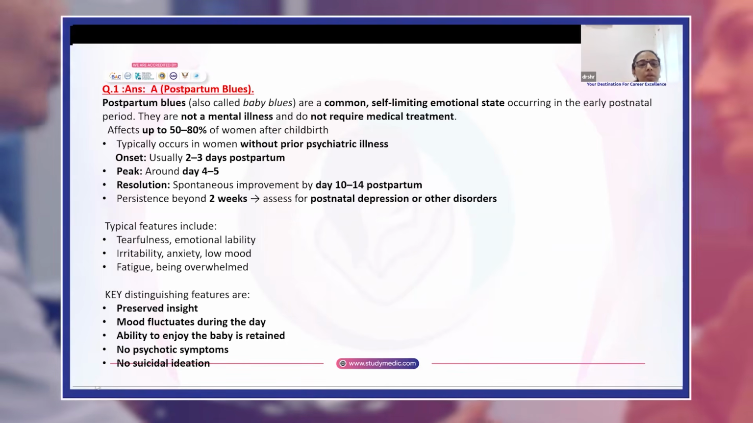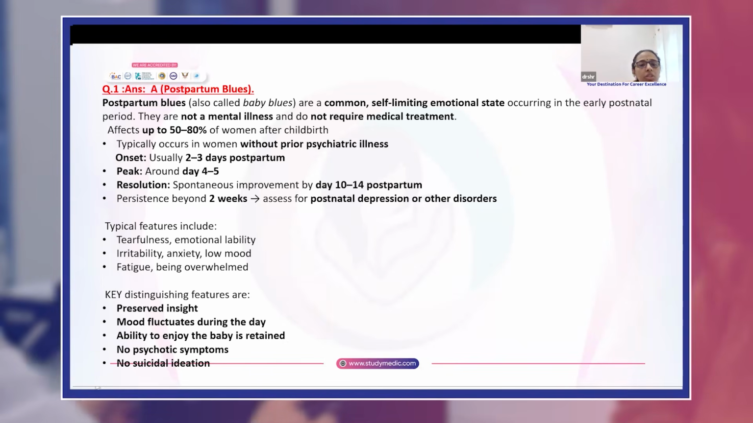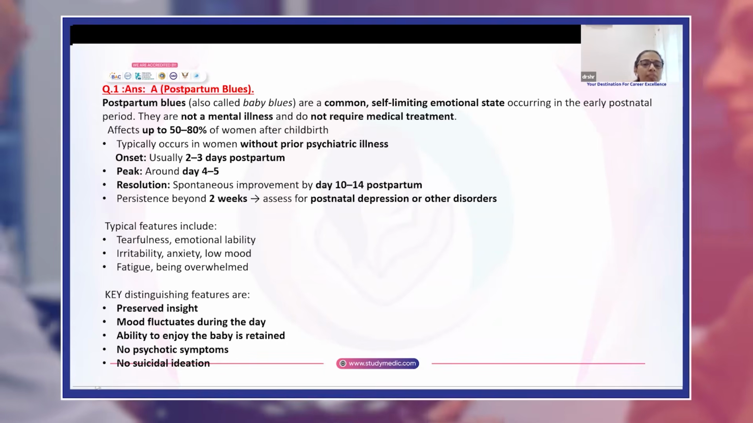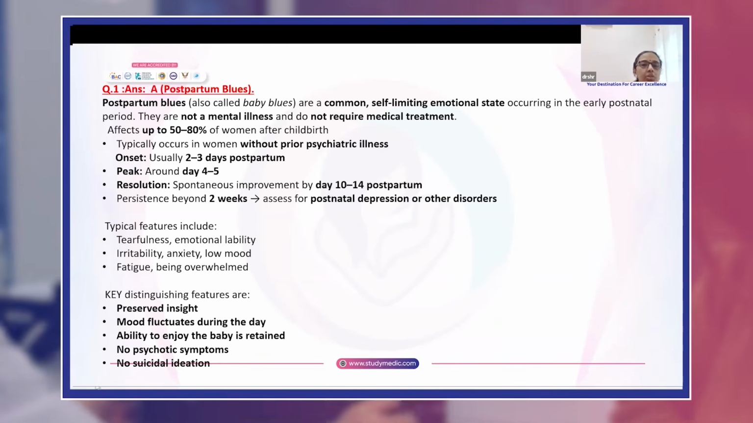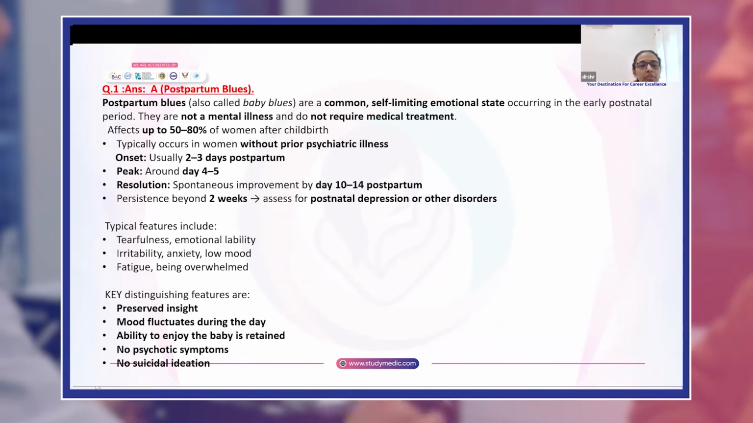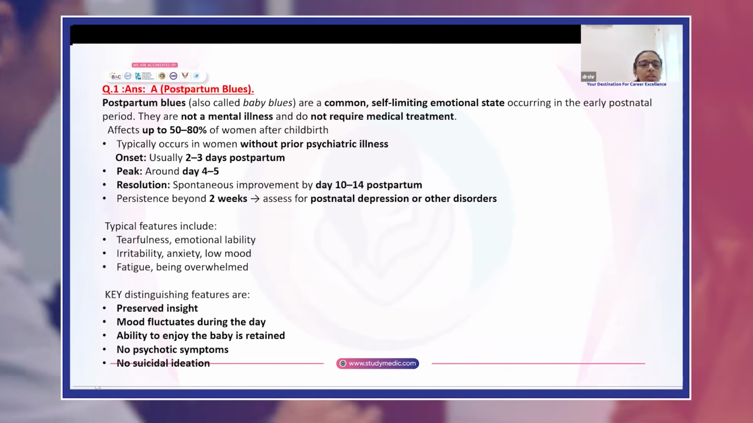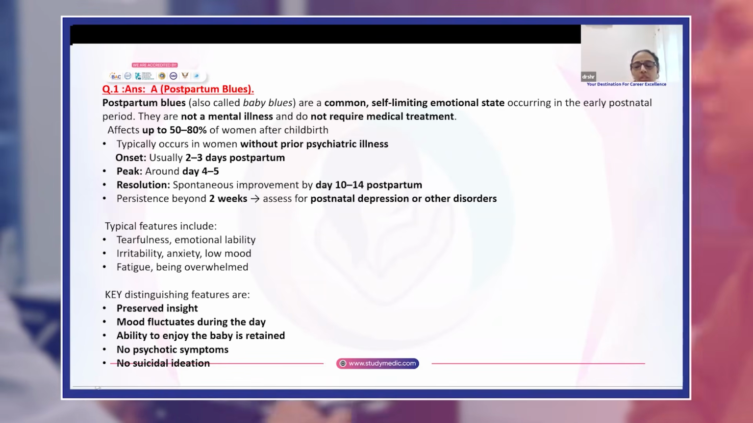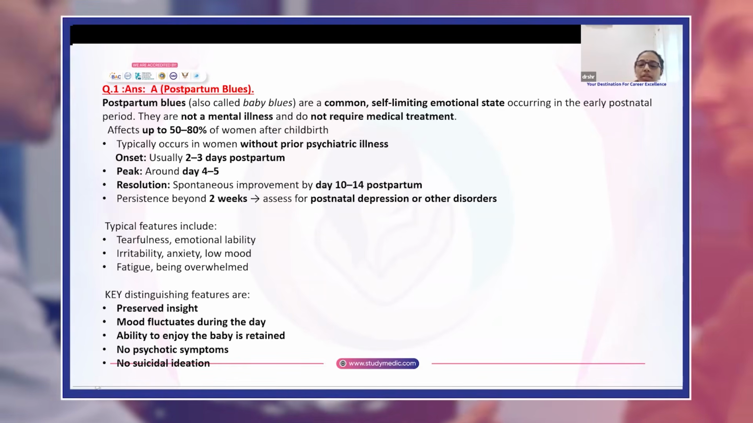Typical features of postpartum blues include tearfulness, emotional lability, irritability, anxiety, low mood, fatigue, being overwhelmed. Key distinguishing features are that the insight is preserved, mood fluctuates during the day, she has the ability to enjoy time with the baby, and there are no psychotic symptoms and no suicidal ideation.